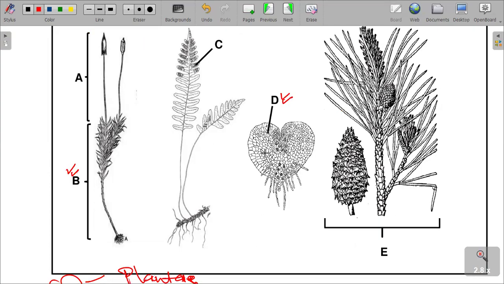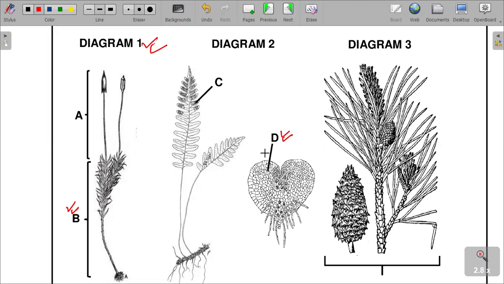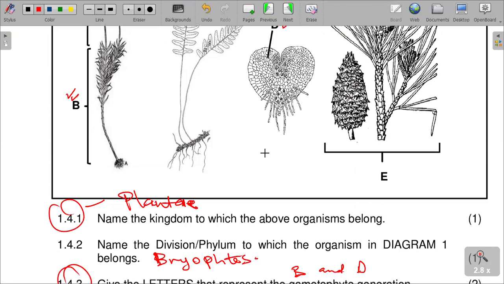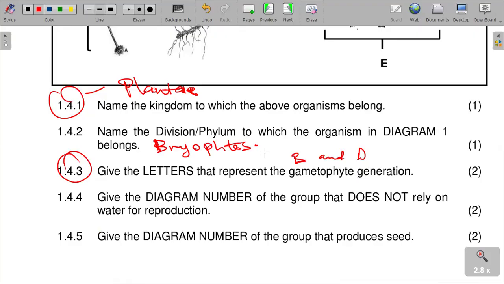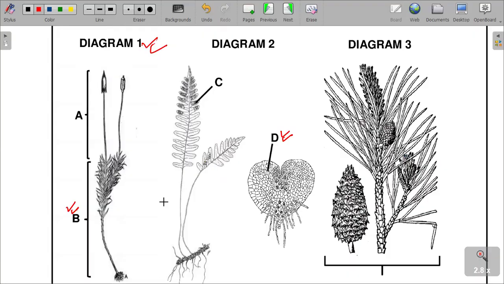When you look at these diagrams, you should understand that it is diagram 3 that does not rely on water for reproduction. It is diagram 3. Diagram 3 does not rely on water for reproduction.